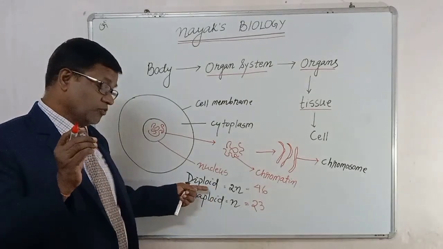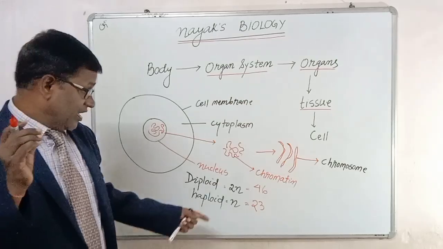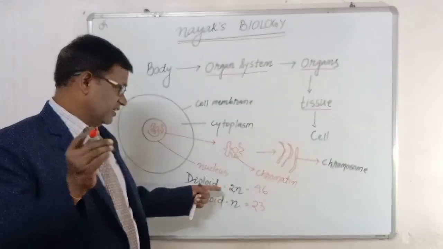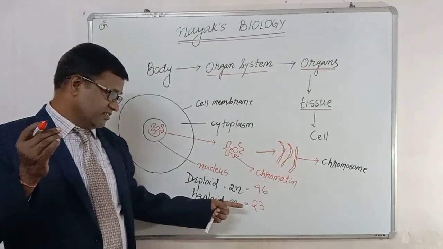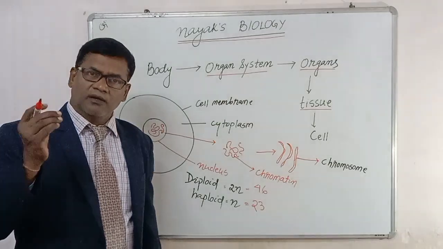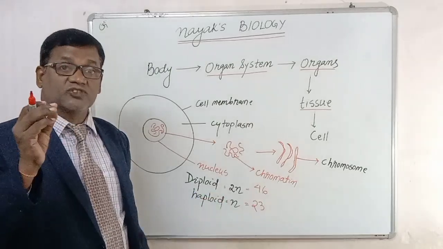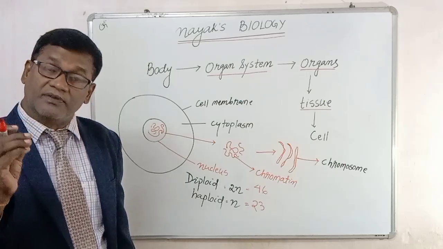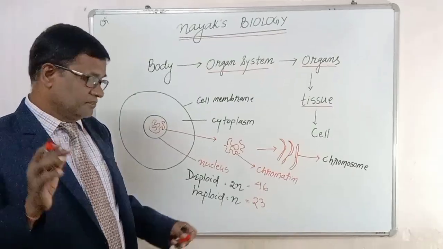When the full set of chromosomes is present in a cell, that is called a diploid cell. If half the number of chromosomes is present in the cell, that is called a haploid cell. In our case, a diploid cell contains 46 chromosomes, whereas a haploid cell contains 23 chromosomes. Then can you tell me which cells are diploid? All the cells like muscle cells, blood cells and bone cells are diploid cells, which are called somatic cells. Which cells are haploid? The sperm cell and egg cell, which contain 23 chromosomes. That's why they are considered haploid cells. All of you clear?